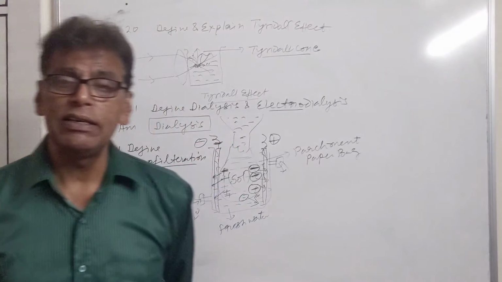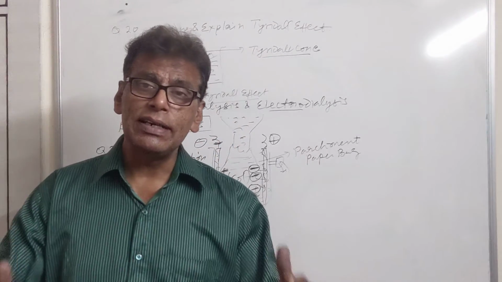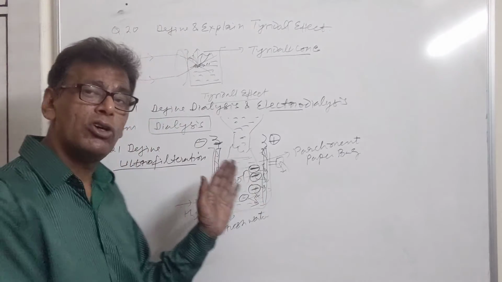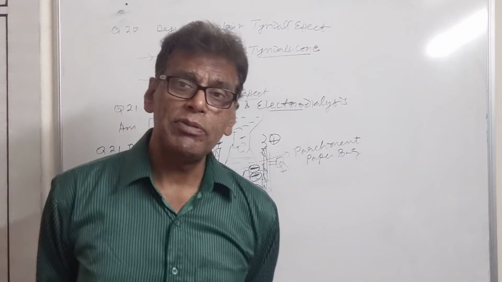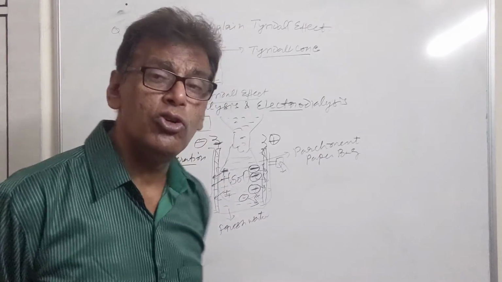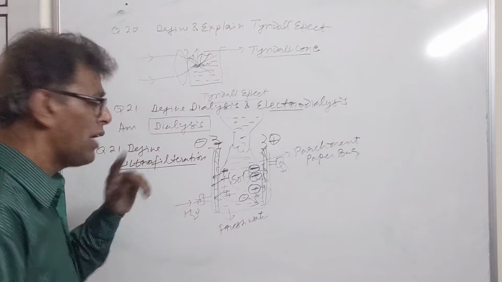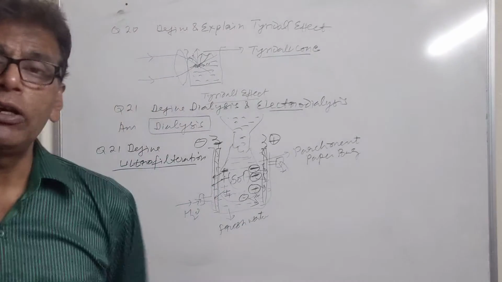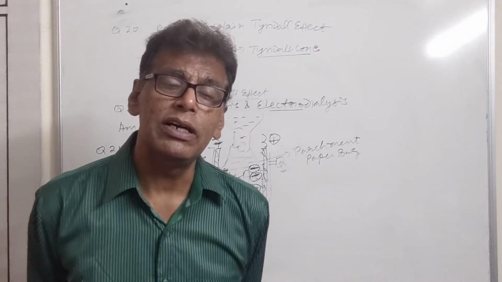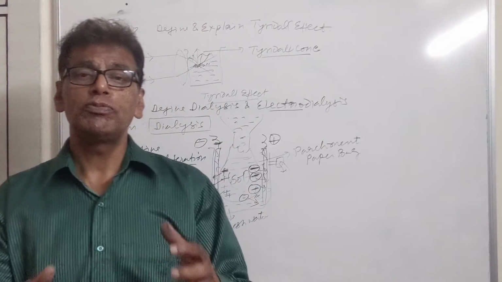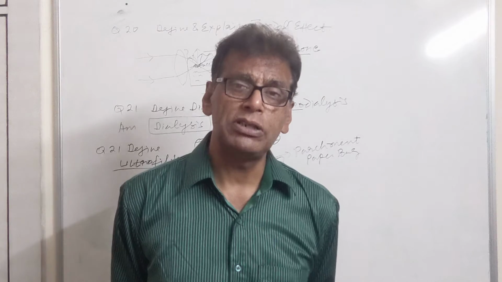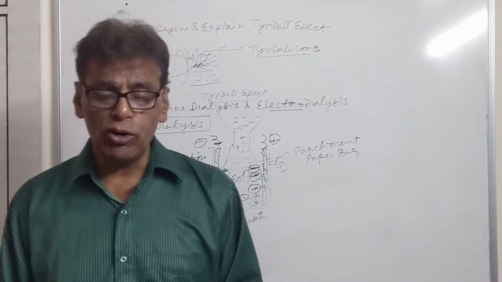So purification can be done by dialysis without using electrodes, by electrodialysis when two electrodes are used outside the parchment paper bag containing the colloidal solution, and it can also be done by ultrafiltration where the electrolytic ion and DM go out and we are left only with the dispersed phase. When this dispersed phase is mixed with the pure solvent, pure dispersion medium, we'll get the pure colloidal solution.